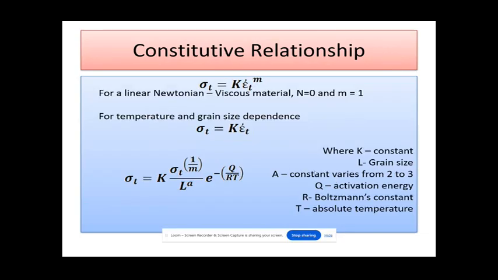For Newtonian viscous material, n is 0 and m equals 1. Previously, as I said earlier, sigma is given by K into epsilon dot power m, where epsilon dot is the strain rate. For temperature and grain size dependence, sigma is given by K